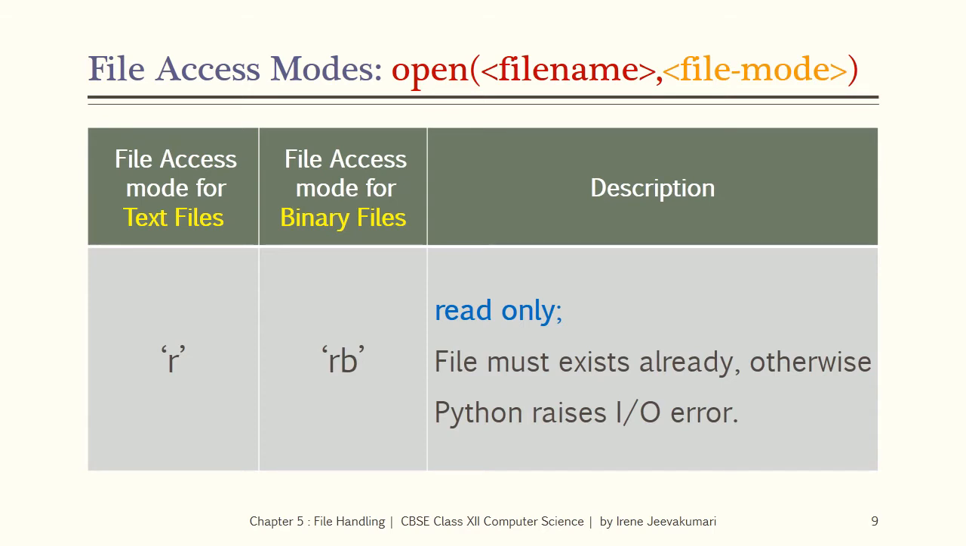The file modes supported by Python are being represented here. The string constant R is a file mode for text files and the string constant RB is a file mode for binary files. These two modes are read-only modes. When R or RB is used as a file mode, the mentioned file must exist already, otherwise Python raises input-output error.